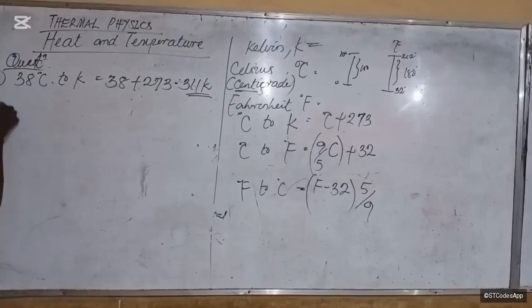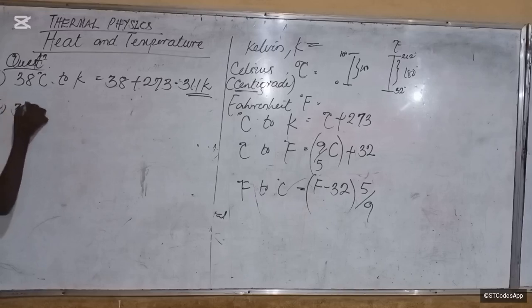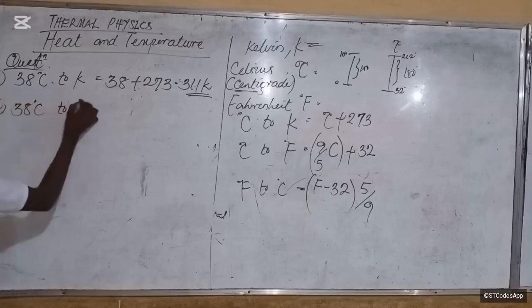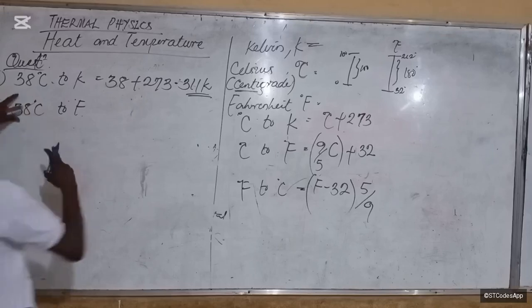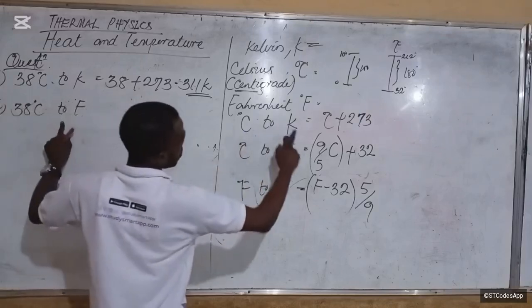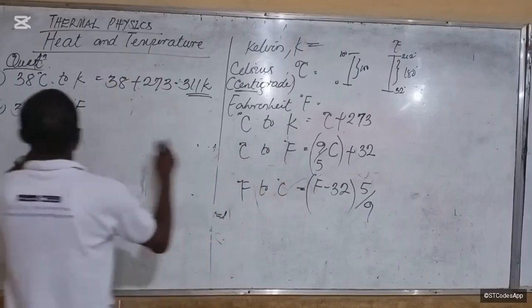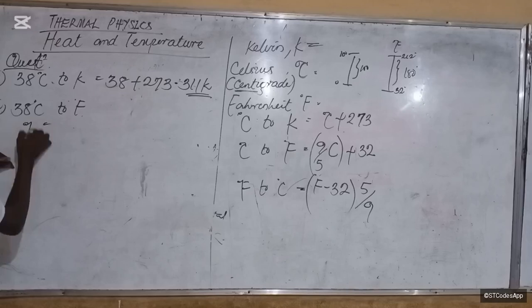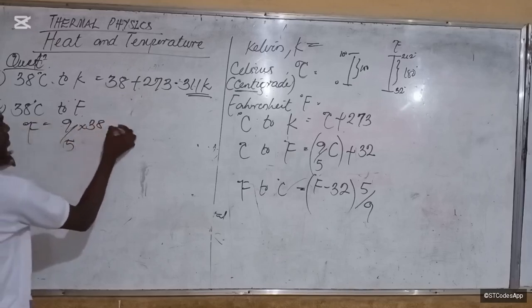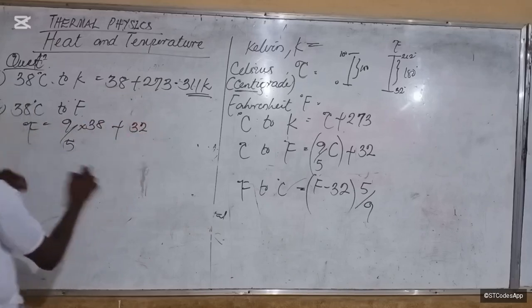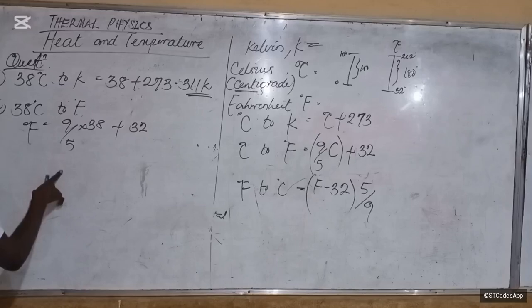Alright, let's go. Now, what if we wanted to convert that same 38 degrees Celsius to Fahrenheit? I've told you use the formula directly and you see how fast it is. Let me show you. So we want to go from degrees Celsius to Fahrenheit. So degree Fahrenheit will be equal to 9 over 5 times 38 plus 32. We need the calculator.